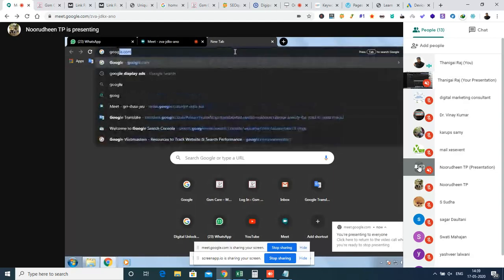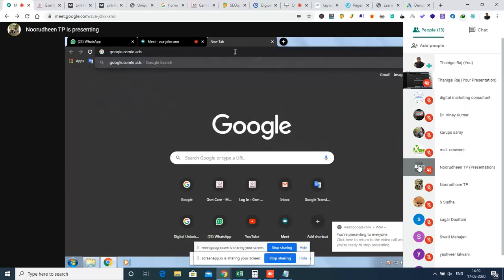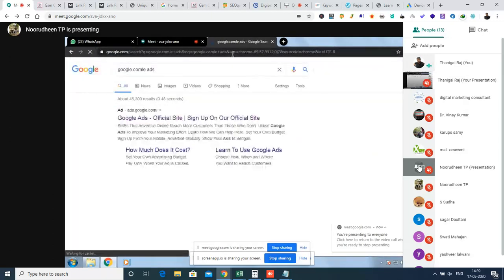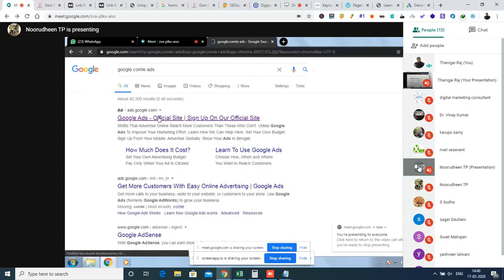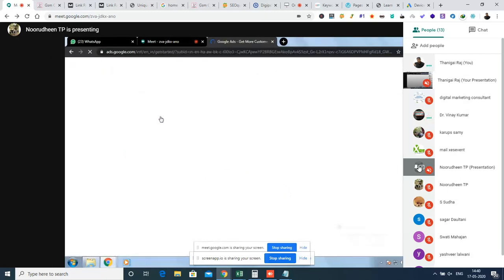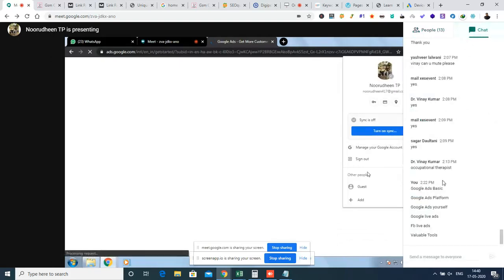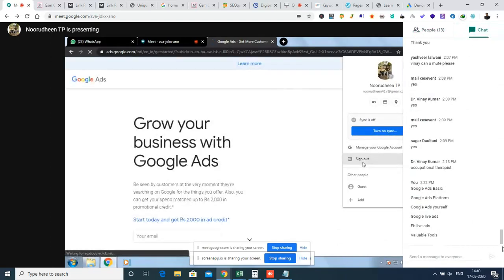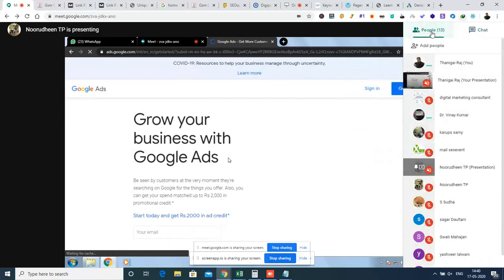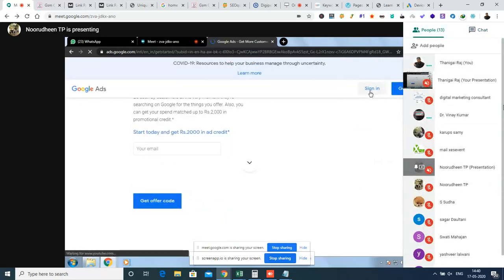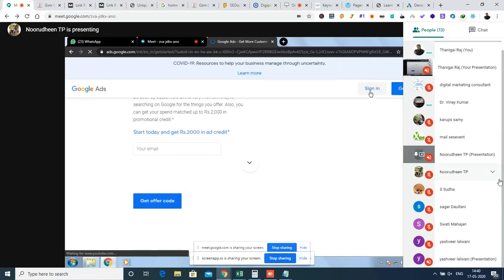So once all the members in the group have their screens active and shared, I'll start educating you all, guys, to create a Google Ads campaign, a search ad campaign. I hope... Yashvir Lalwani, I think I am able to see the screen. Let me check.